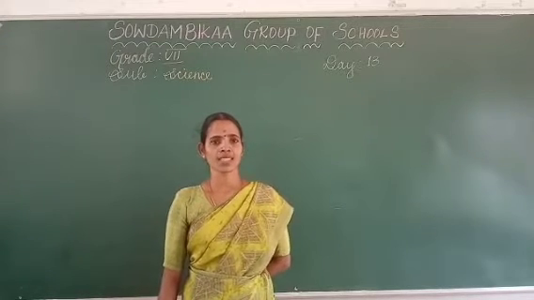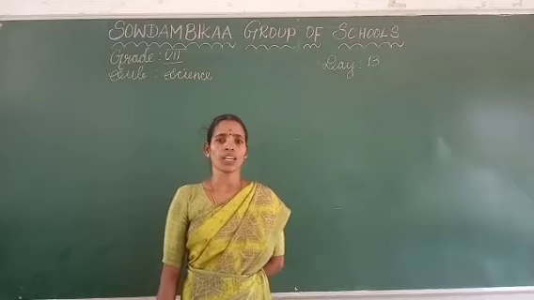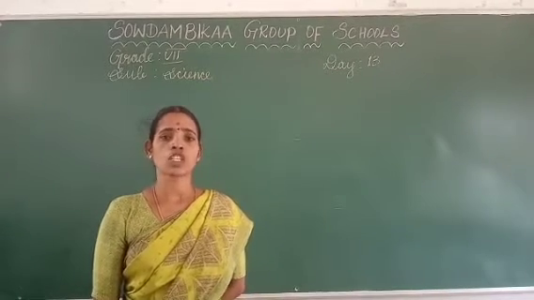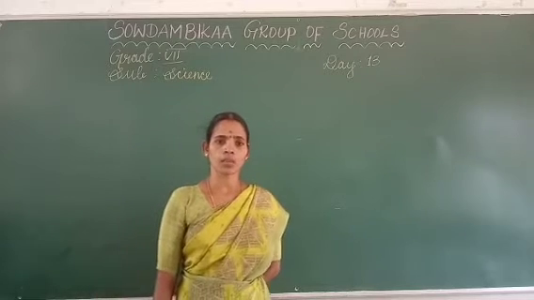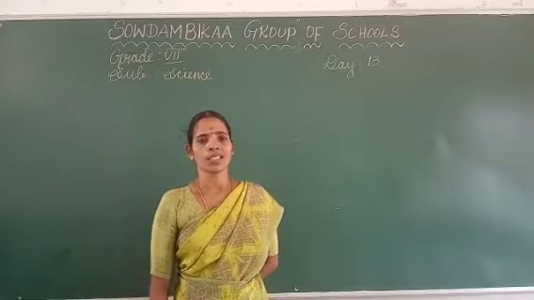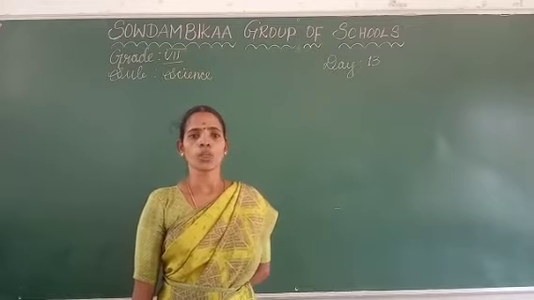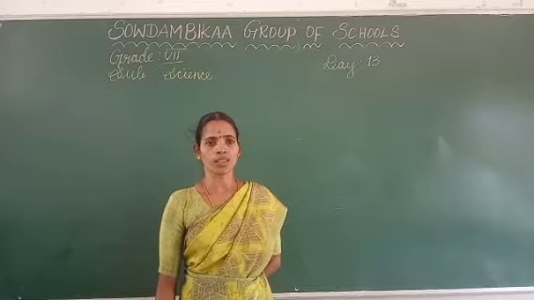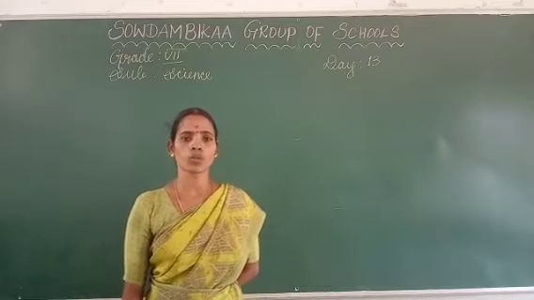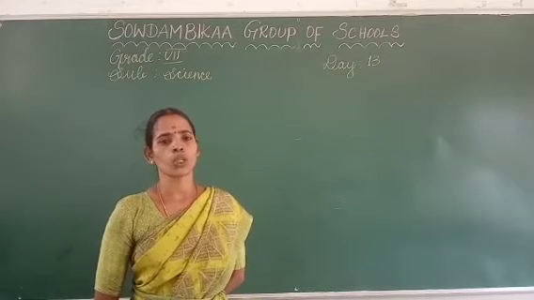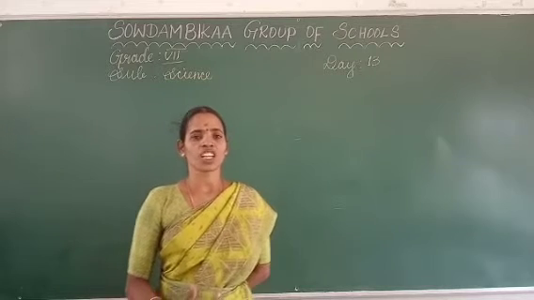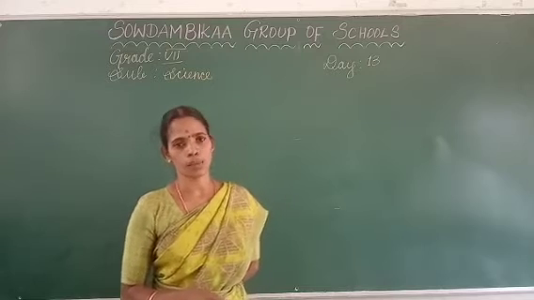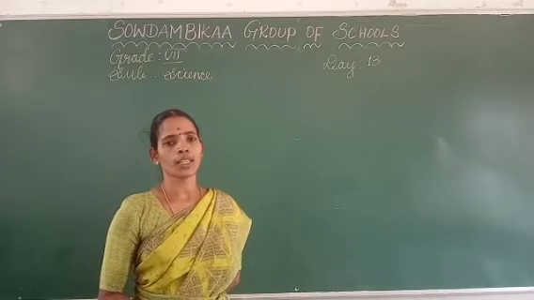Shall we go to the next chapter now? Yes. What is the next chapter? First chapter, what have we learned? The measurements. The second chapter, measurements in physics. Unit 3, matter around us. Unit 1 and unit 3. Now we are going to see unit 5. Unit 5 is reproduction and modification in plants.